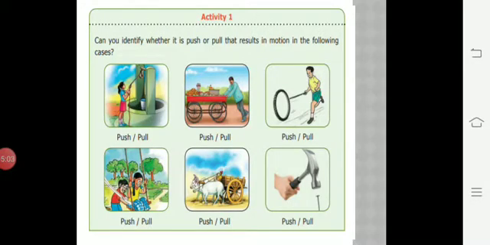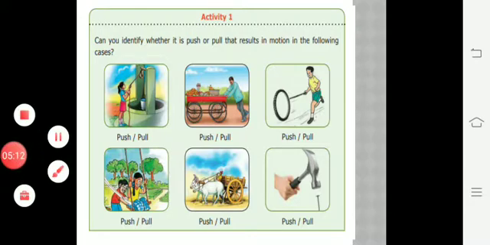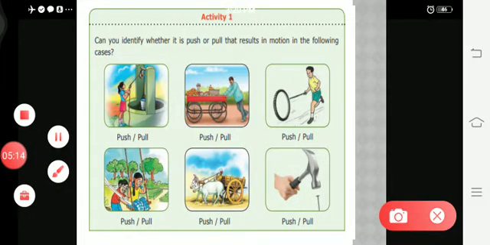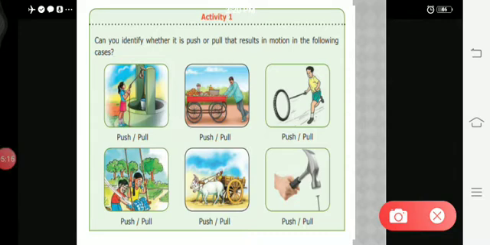Consider this activity, you have to identify whether it is a push or pull. See, in the first image, you can see a girl. She needs some water, so she is pulling the pulley in order to bring the water from the well. So this is pull.